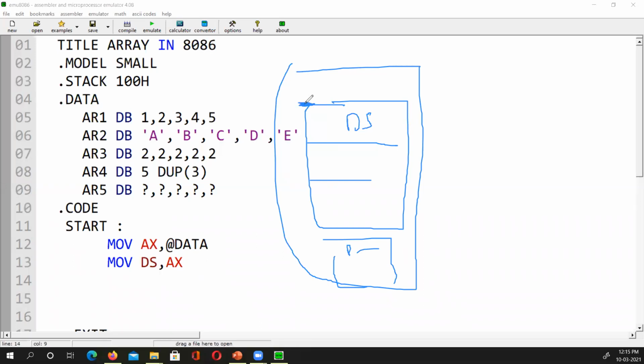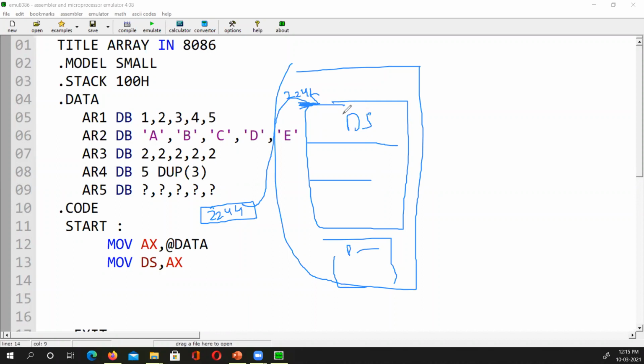What is the start address of the data, where in the memory it starts? Say it starts at 224H, for example. So this data segment register will hold the address 224H so that it can point where that data segment in the RAM is. Do you understand now? Does it make sense what I'm saying?